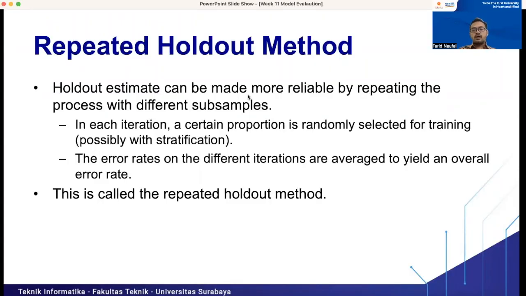So the repeated holdout method: the holdout estimate can be made more reliable by repeating the process with different subsamples. In each iteration, a certain proportion is randomly selected for training, and possibly with stratification. The error rates on the different iterations are averaged to yield an overall error rate, and this is called the repeated holdout method.